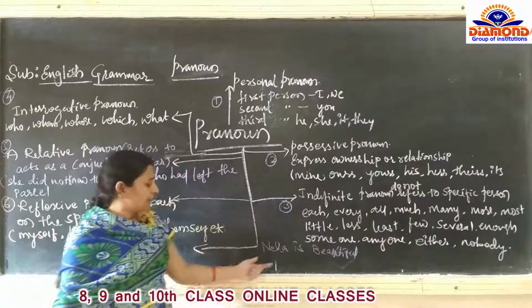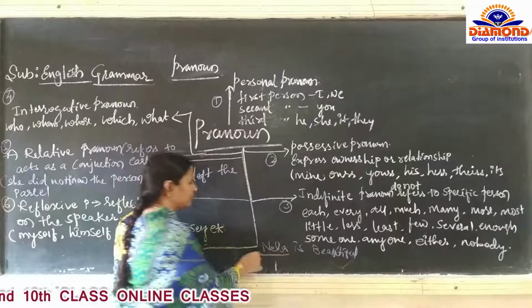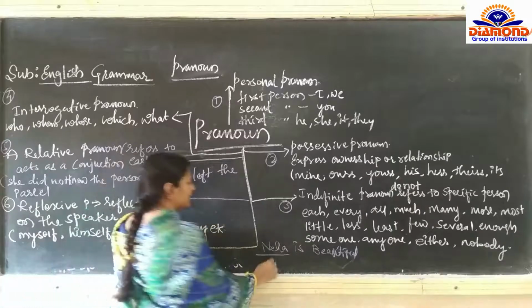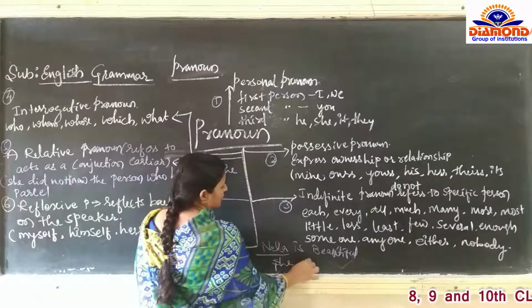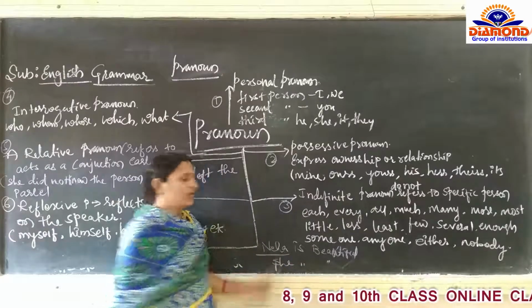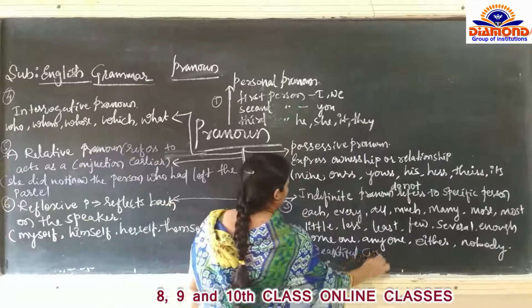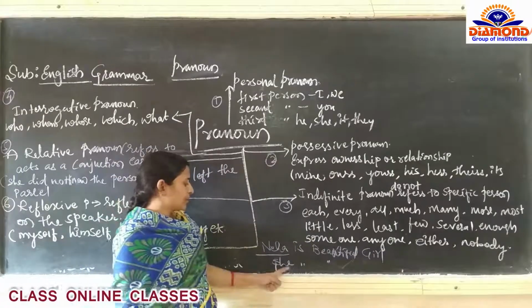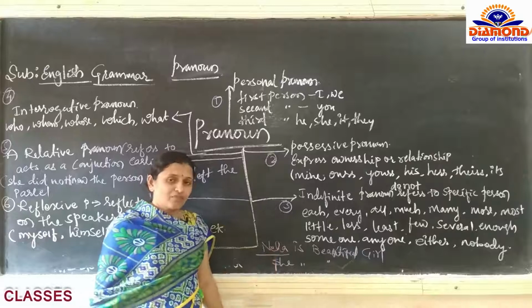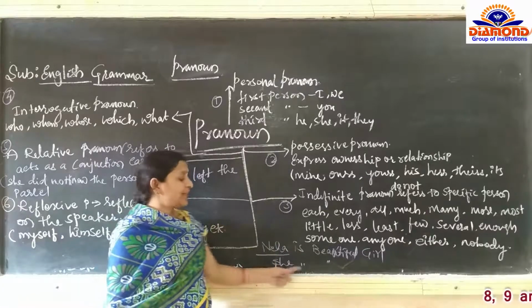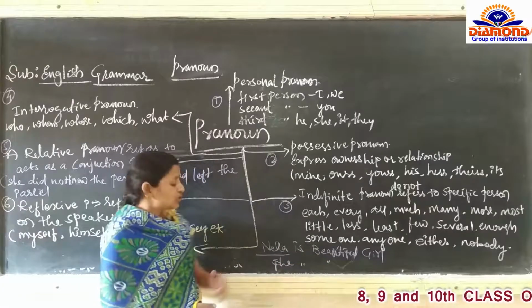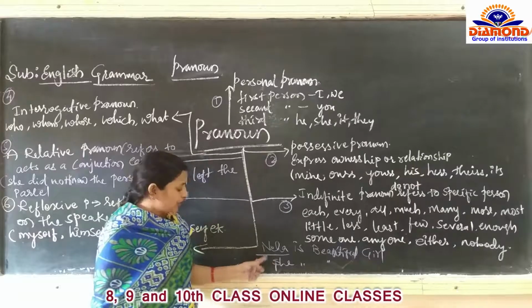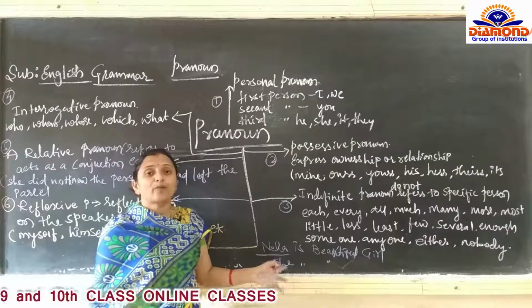So here Neha is a noun. Instead of noun, what are we using? She is a beautiful girl. Neha is a beautiful girl. Instead of Neha, what are we using here? She is a beautiful girl. So instead of the noun, we are using the word she. This is known as a pronoun.